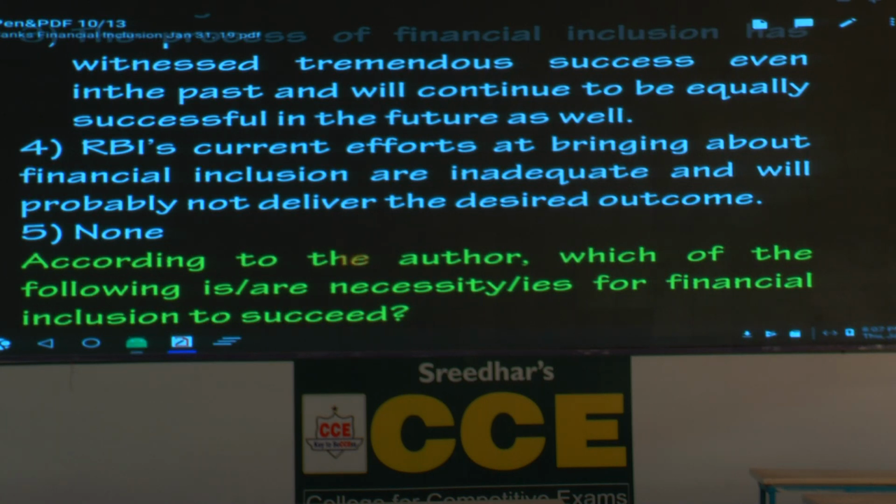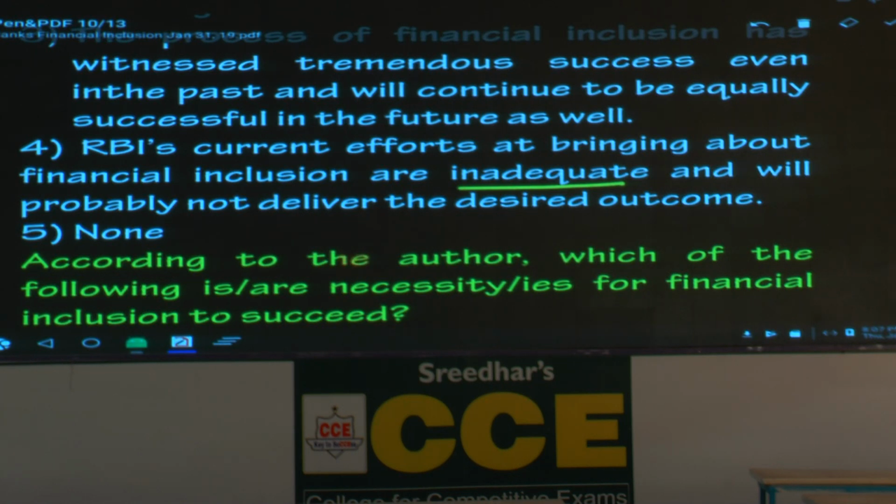What is the fourth option? RBI's current efforts at bringing about financial inclusion are inadequate. Why inadequate? Please underline the word inadequate. Because it talks about how we have to change the mindset, all that. So that means they are not complete. Inadequate means not complete, not exhaustive, not comprehensive, not all inclusive, and will probably not deliver the desired outcome, a negative stand. And also cautious, underline the word probably. He is not giving a categorical statement. He says the chances are less. Probably not deliver the desired outcome.